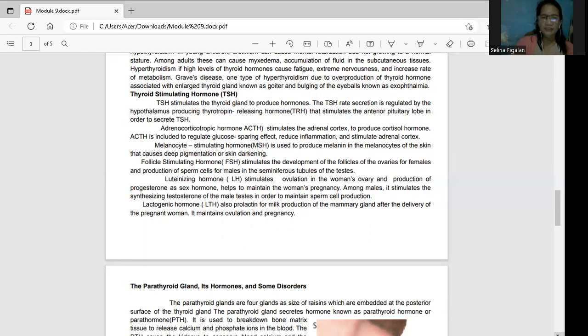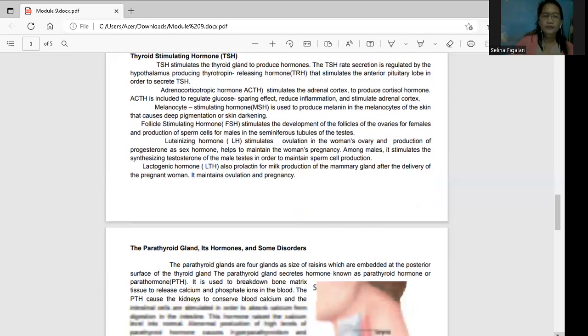Among males naman, this is the one that stimulates the testosterone, which is the sex hormone among males, in order to maintain the production of your sperm cells. Kung ang estrogen ay pinoproduce ng ating luteinizing hormone under the girls, how about the testosterone for the boys? It is also for the progesterone production, to maintain the thickening of the uterus and to maintain the pregnancy of a woman.